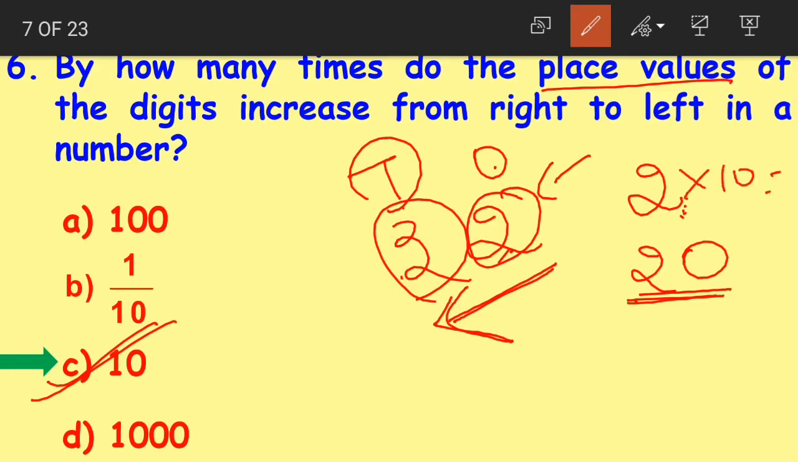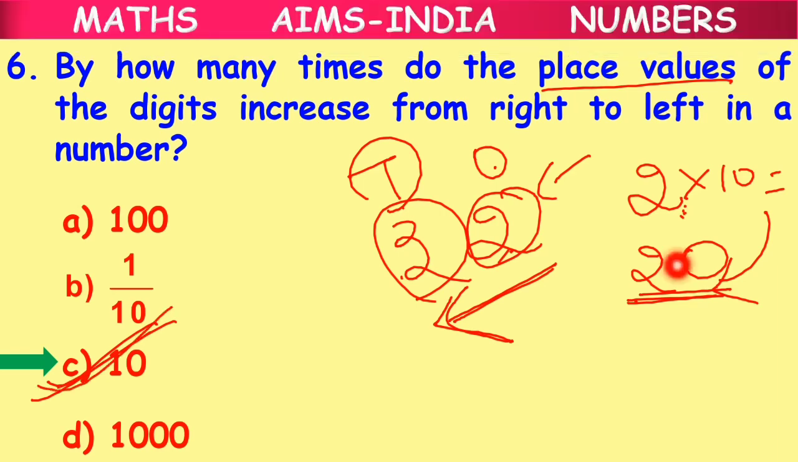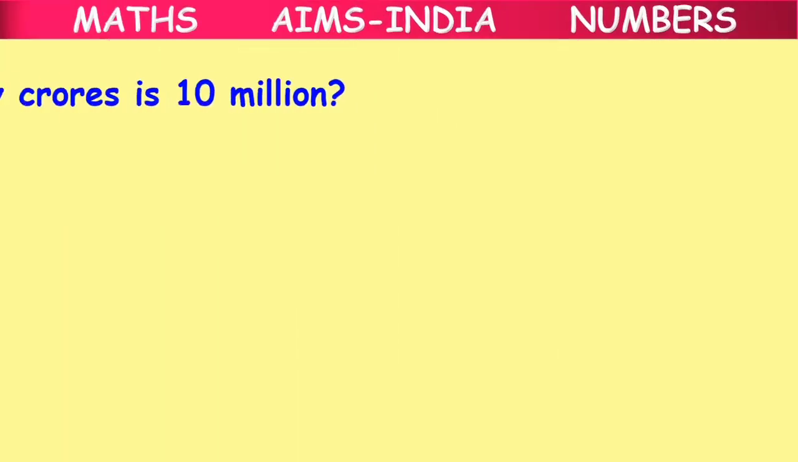And how can we prove this? 2 into 10 is equal to what? 2 into 10 gives us 20. So 10 is our correct answer. And I said this earlier in our first class also, I believe, that when a digit moves from right to left in a number, the place value increases by 10 times. Clear children? Okay.